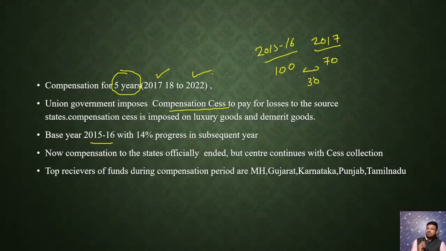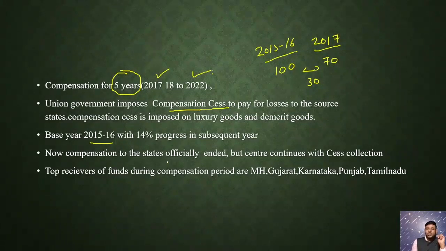Apart from providing the shortfall, the Union government will give 14% in addition to this shortfall. In every one of the 5 years, it will give 14%, 14%, 14% for 5 years, apart from whatever is the shortfall. In this way, the Union government is going to give compensation to the state governments, and 2015-16 is chosen as the reference or base year.